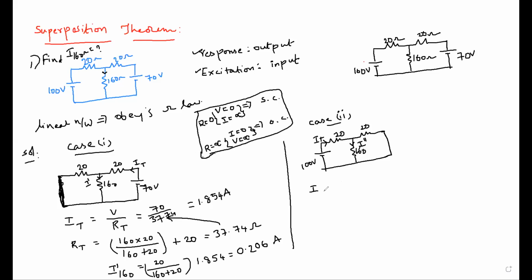First you need to calculate the total current, total voltage by total resistance. So what is the value of total resistance? Same, because here both are 20. 37.74, right? But here the voltage value is different.